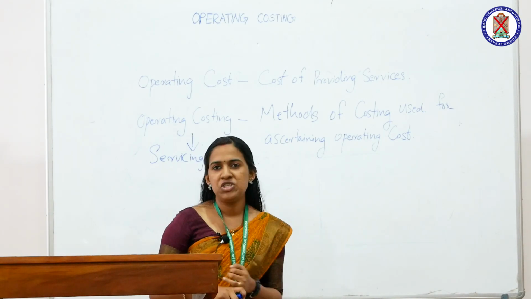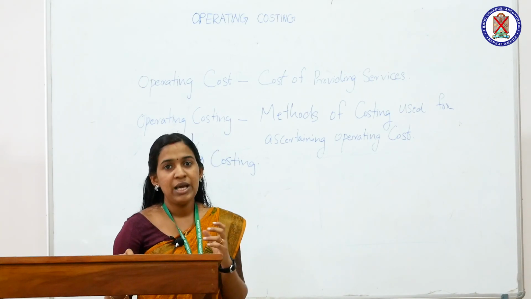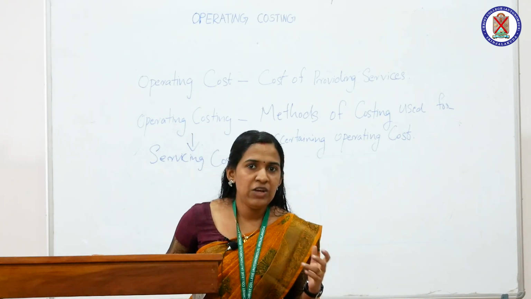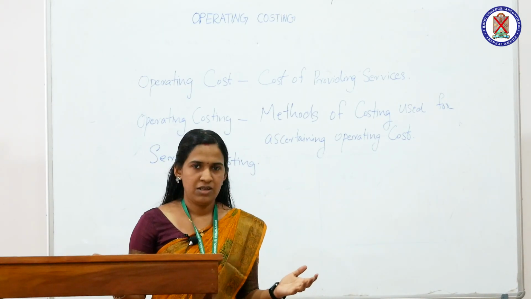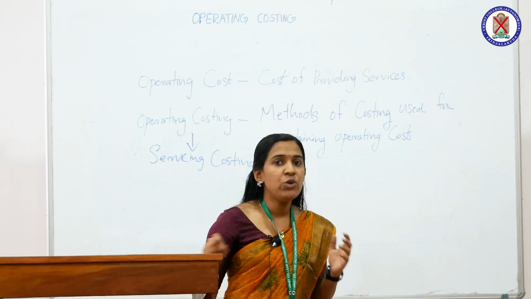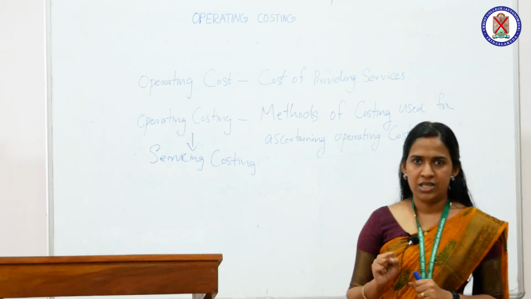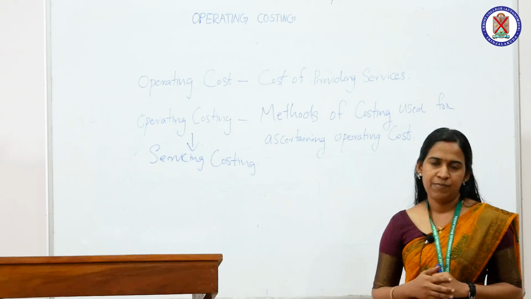One of the main features is that operating costing is a method of costing mainly for ascertaining the operating cost of an organization. Another feature is that operating costing is mainly used by service organizations for ascertaining the cost of their services.